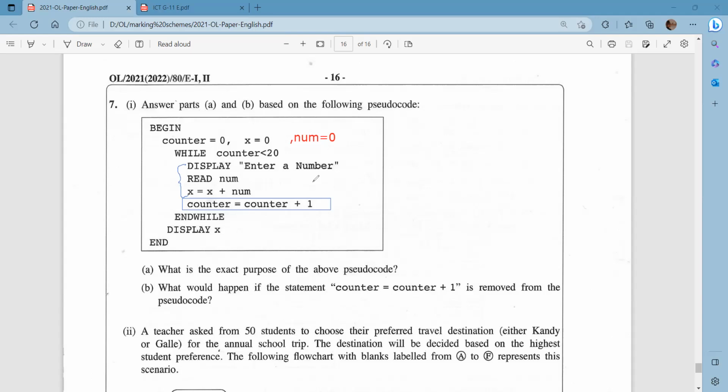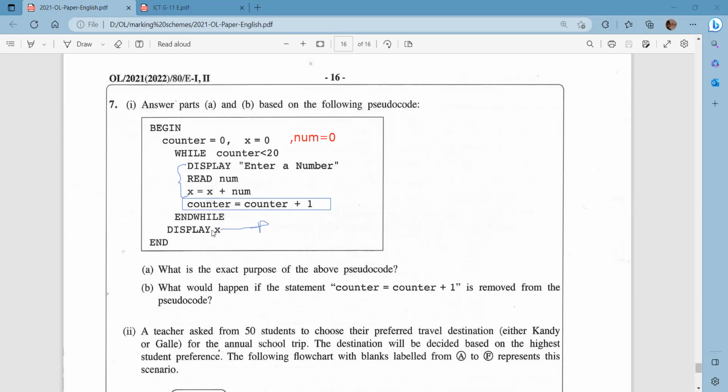Since this condition is not going to become false, this x will not get printed, okay? Because this loop keeps on iterating. The loop is not going to end. If this loop is going to end, only then this x will be displayed.